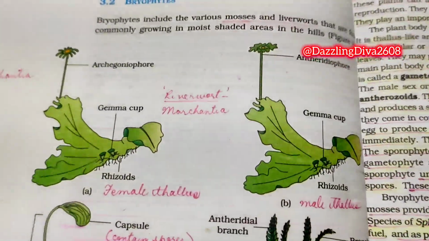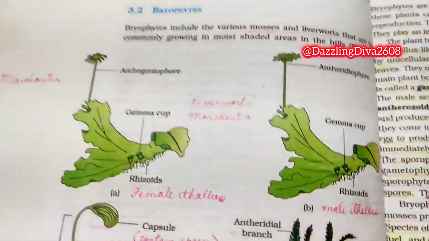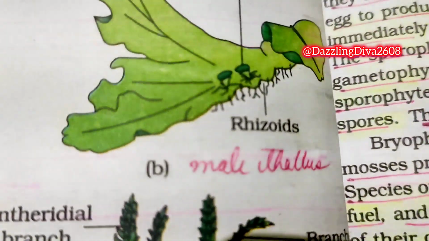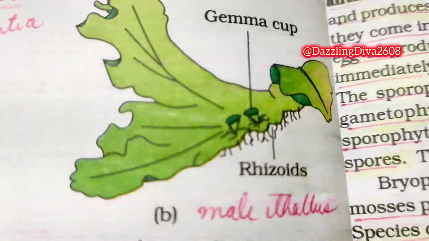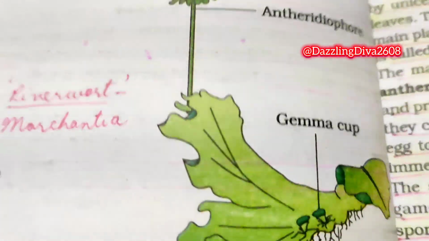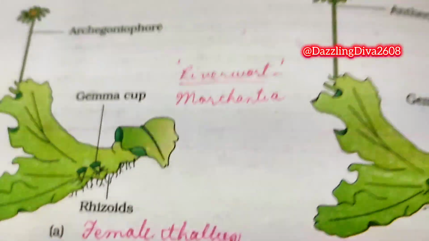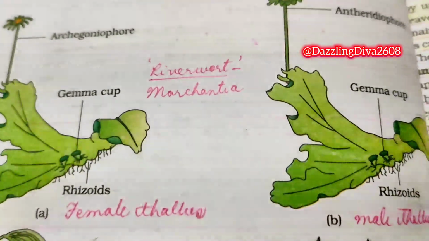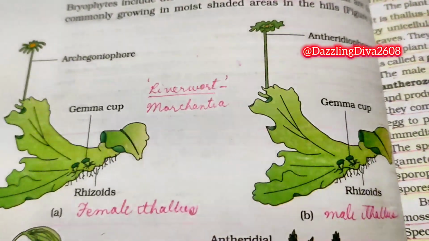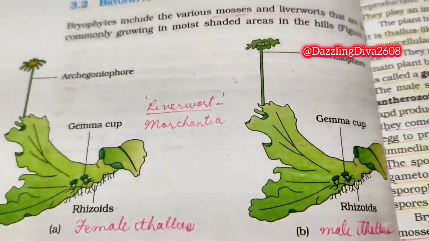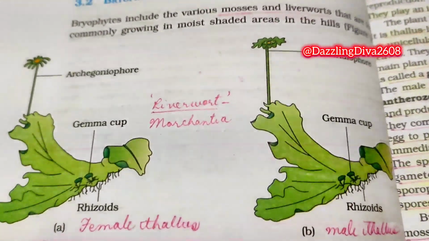Here you can see the rhizoids and gemma cup. These are the female thallus and male thallus of the liverwort Marchantia.